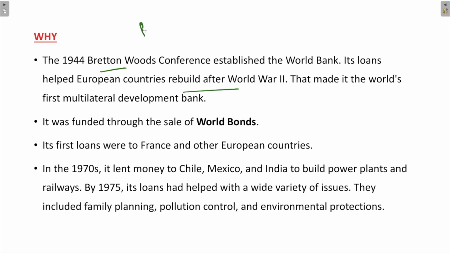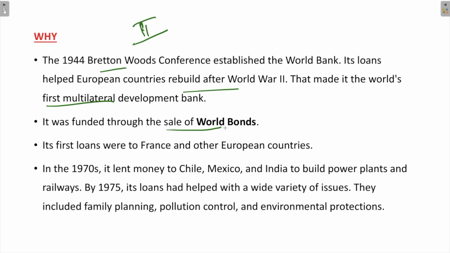As we are aware, the Second World War caused so much destruction in the economy, so to rebuild the European countries, the World Bank provided loans to these countries, and due to this, the first multilateral development bank was established. So the basic purpose of establishing the World Bank at the time of the Second World War was to help the European countries and to come up with the idea of a multilateral development bank at the international level.